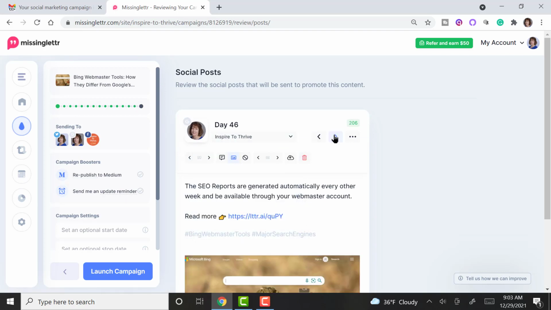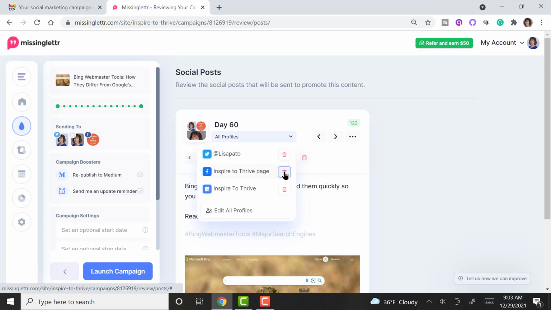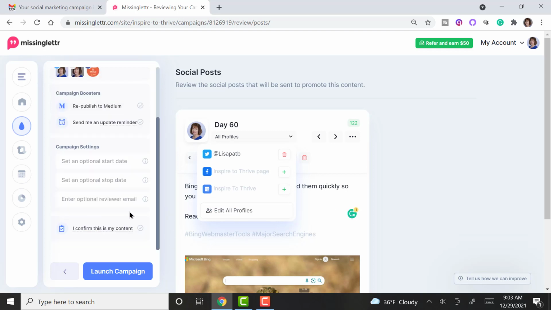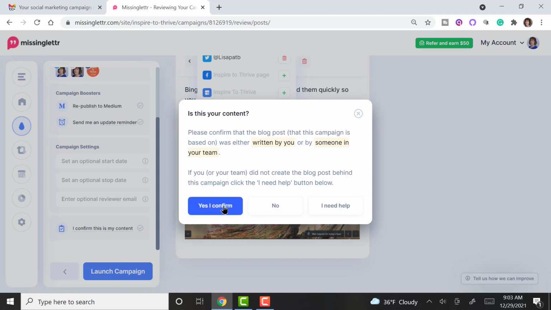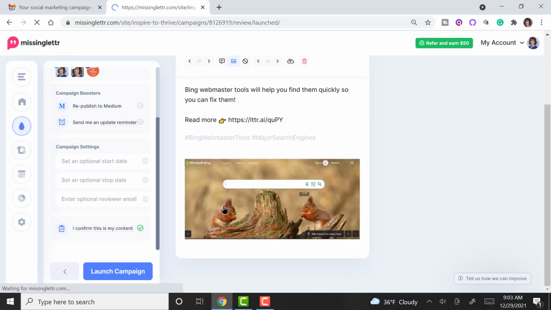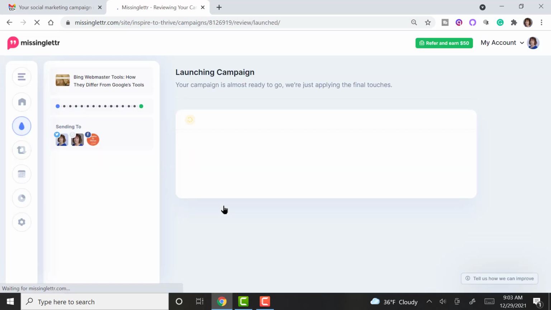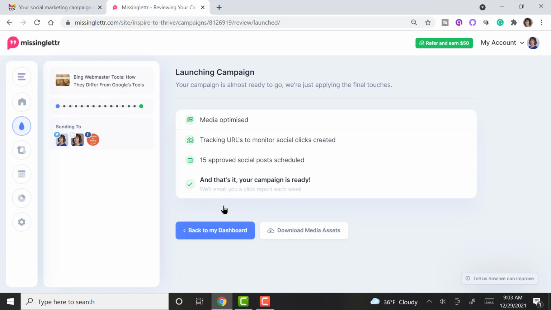And again, you can change these. Sometimes you may have a lot more images, so you can change them up, or they actually change them up for you. So it's pretty simple. So that's it. You can set an optional date if you want, and confirm it's your content, launch the campaign, and that's all there is to it. You're all done with your post. So it comes in an email, makes it real easy.